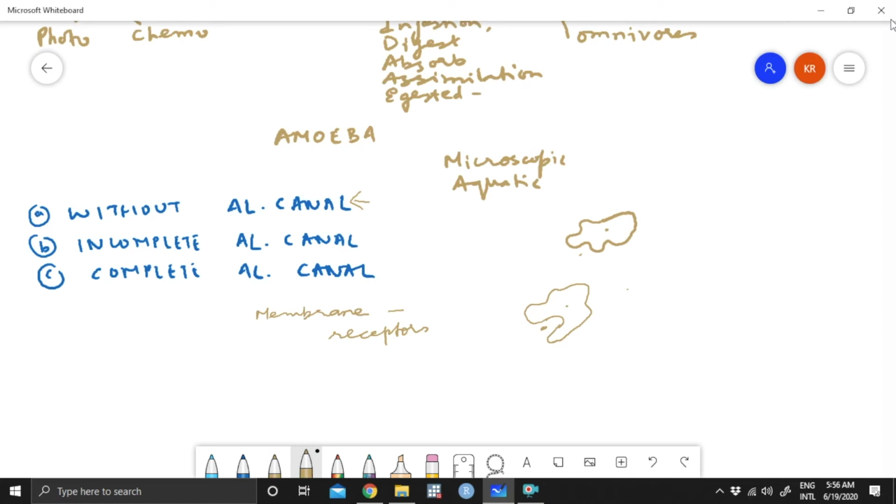And with the help of these receptors, a pseudopodia is formed. And after some time, the pseudopodia now will cover it up completely. So at this point you can see that there is one membrane here and another membrane over here. They are coming very close to each other. So now very quickly what will happen is that this outer membrane has broken off and has become common, joined the other part.